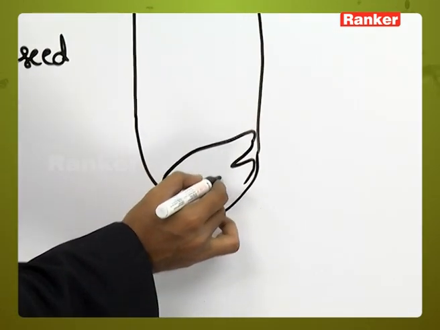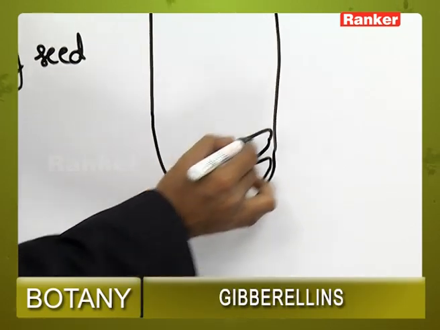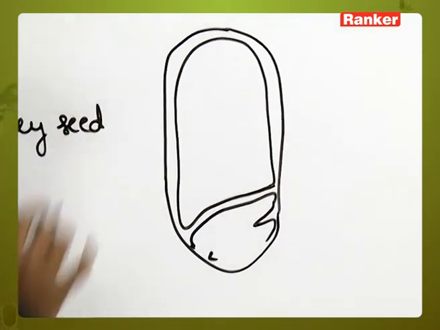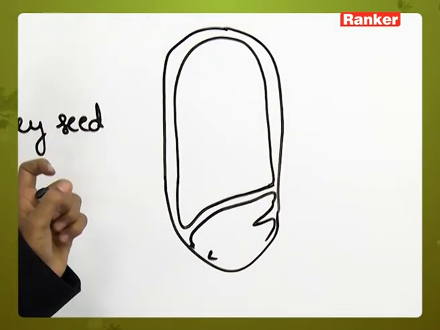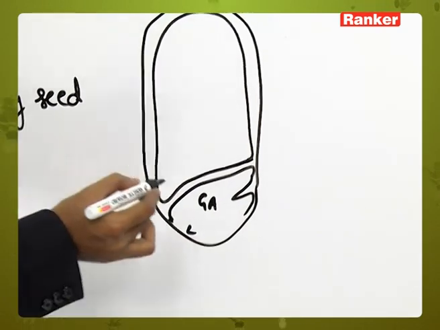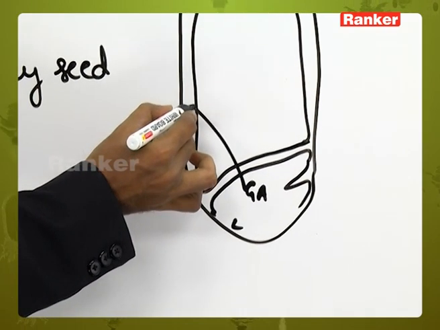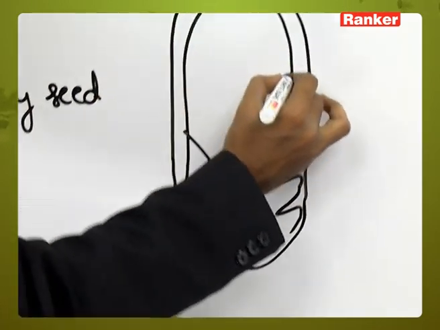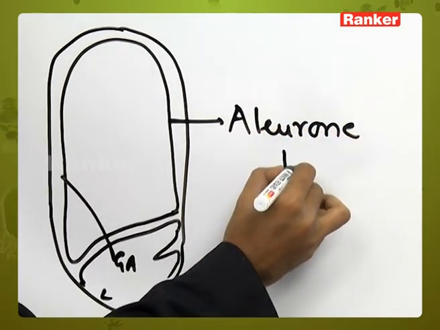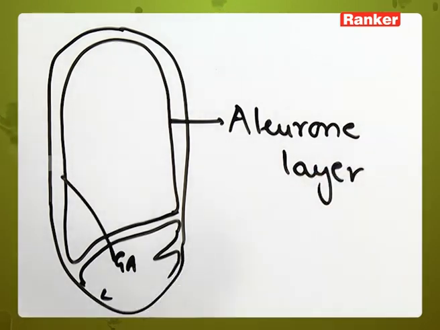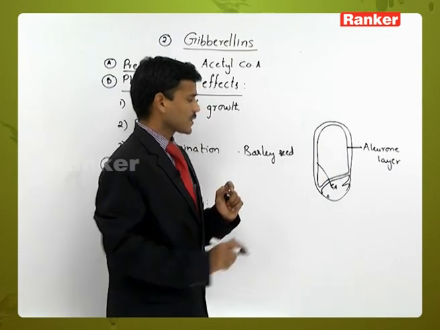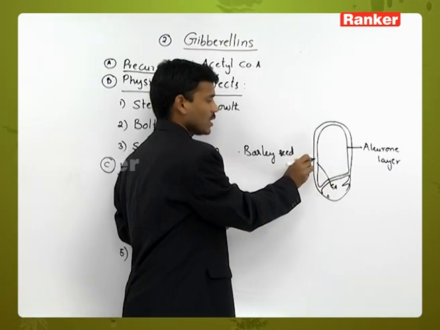It has an embryo, and the rest is completely endosperm. During seed germination, gibberellic acids are synthesized in the embryo. These gibberellic acids are transported to the aleurone layer. The endosperm is covered by the aleurone layer, a proteinaceous layer, the outer layer of the endosperm.